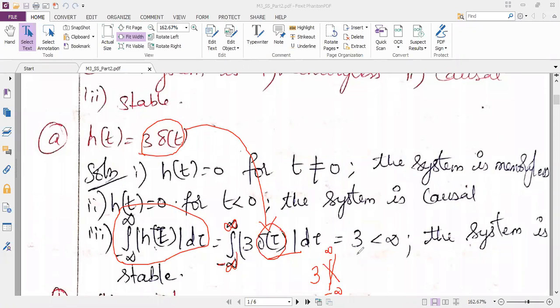So that means delta of tau is equal to 0 at that time only I will be getting the signal. So here there is no usage of integration limits minus infinity to plus infinity. So directly 3 into delta of 0 is 3 into 1, which is 3. So definitely this 3 is less than infinity. So the system is stable.